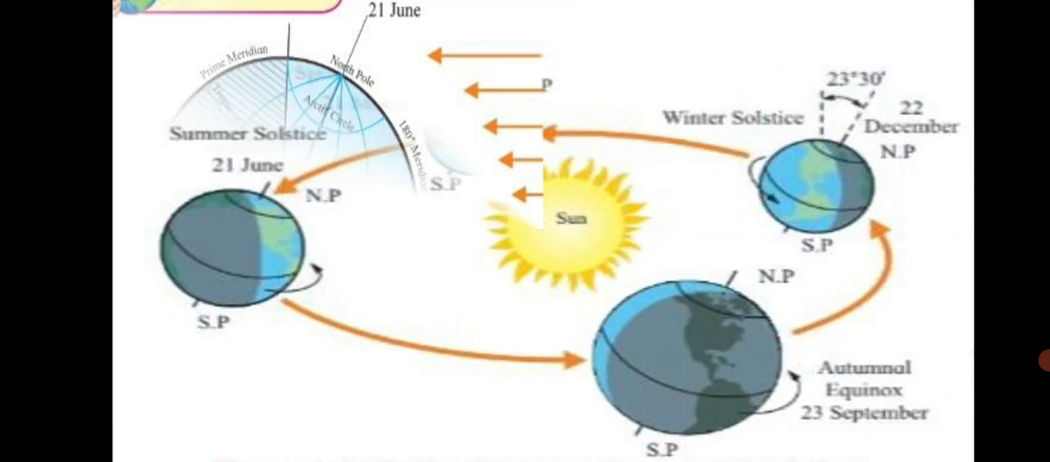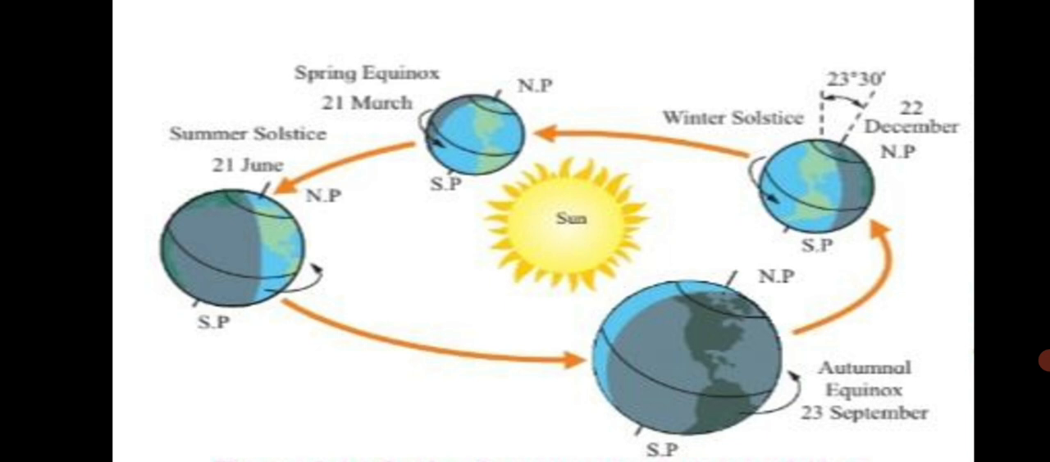Now, sun rays are never perpendicular on any of the parallels between the Tropic of Cancer and the North Pole or between the Tropic of Capricorn and the South Pole. Means as you move from the Tropic of Cancer towards the poles here, the sun rays will never be perpendicular. Also similarly, from the Tropic of Capricorn to the South Pole, the sun rays will never be perpendicular.